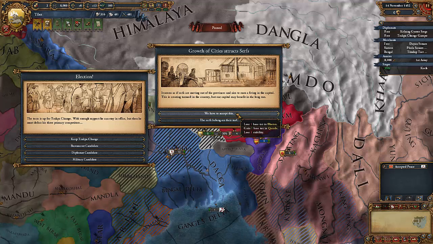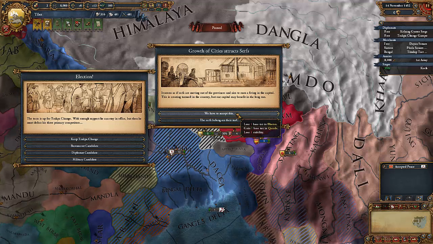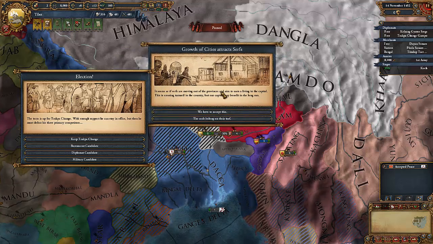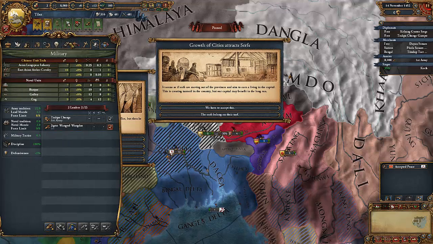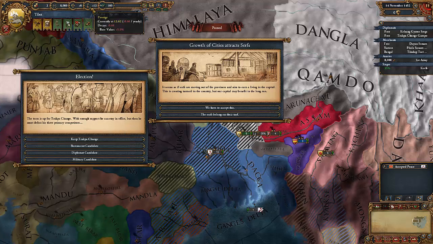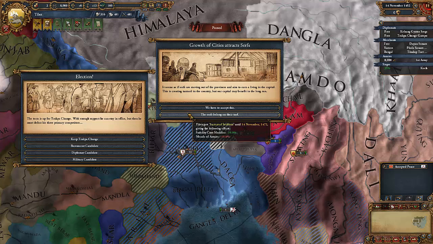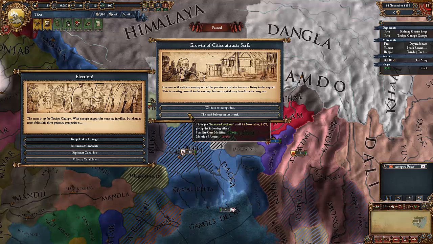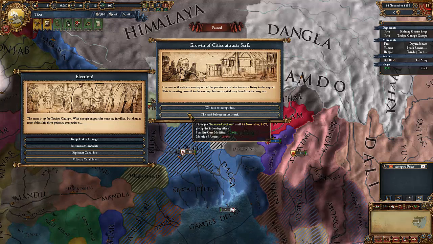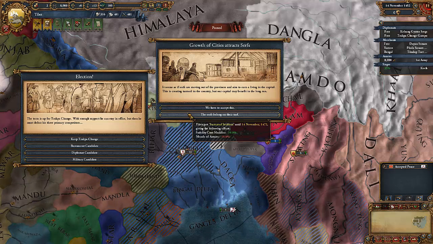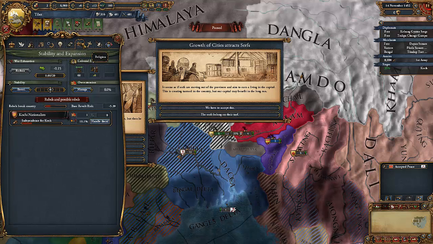We gain 1 base tax in Kwamdo, which is our capital. We lose 1 tax in Bhutan, and we lose 1 stability. Now that didn't sound too bad until it got to the lose 1 stability part, because 1 stability is, I'd probably say about 100 admin points, and admin points are kind of hard to come by. Alternatively, we can click the serfs belong to us, which decreases the cost of stability, but it also decreases the morale of armies, which means our armies are more scaredy cats than anything.